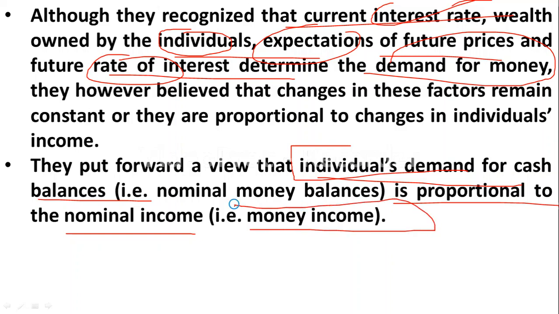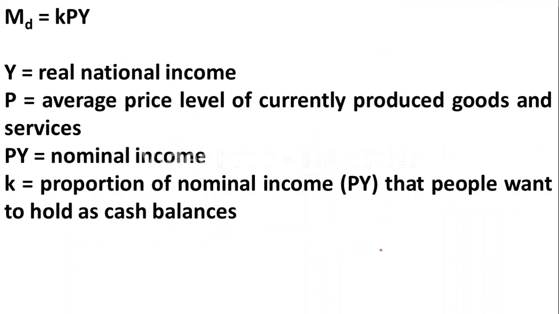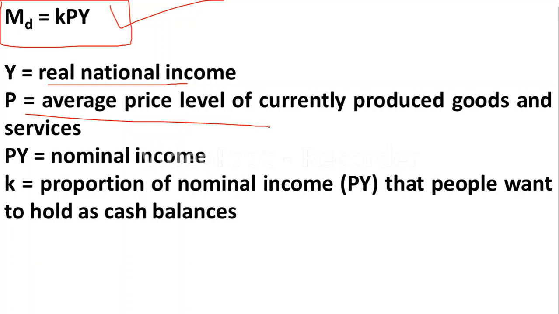Nominal income means it is money income. So whatever wages we are getting in the form of cash. So in this way, when money income increases, demand for cash balance also increases and vice versa. So then here the equation is MD is equal to KPY. Here Y means real national income, P is average price level of currently produced goods and services, PY is nominal income, K is proportion of nominal income that people want to hold as cash balances. So this is about Marshall's equation.